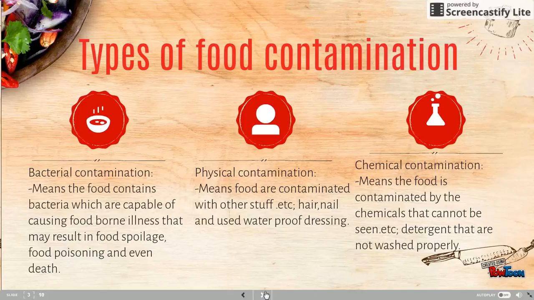Whereas physical contamination means food contaminated with other stuff such as hair, nail, or used waterproof dressing. Chemical contamination means food is contaminated by chemicals that cannot be seen. For example, detergent that is not washed properly.